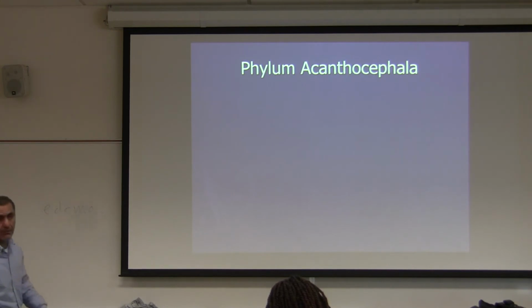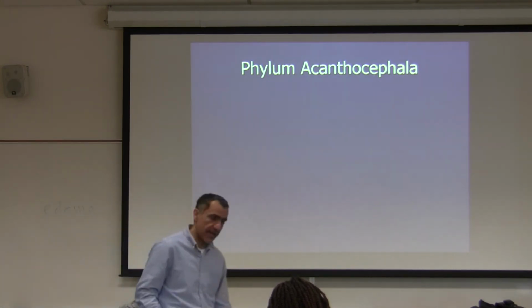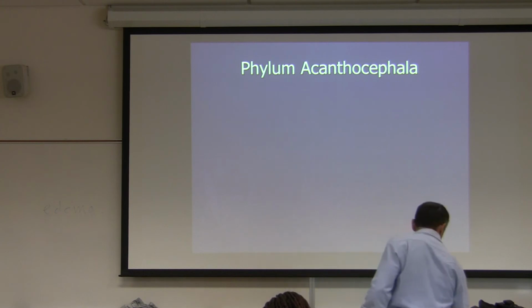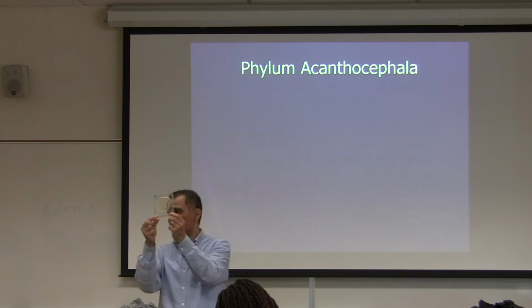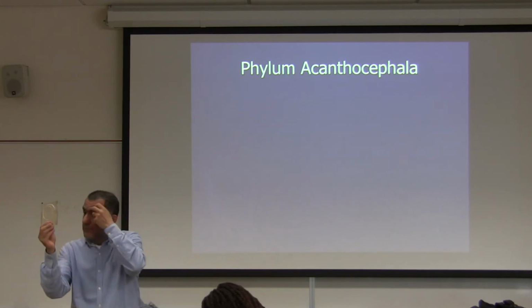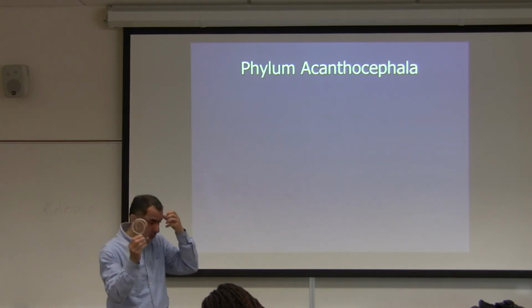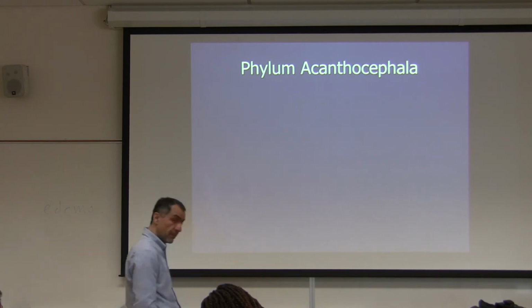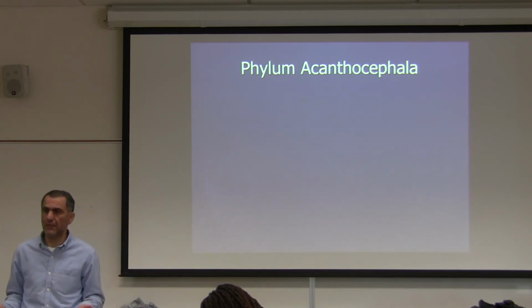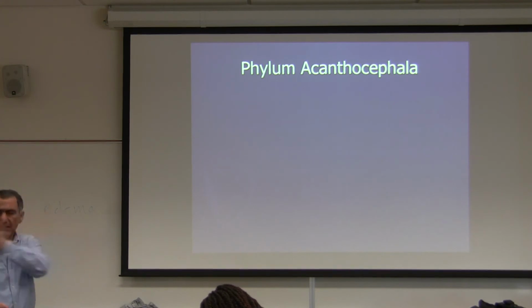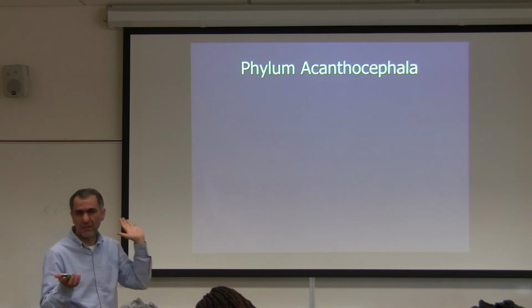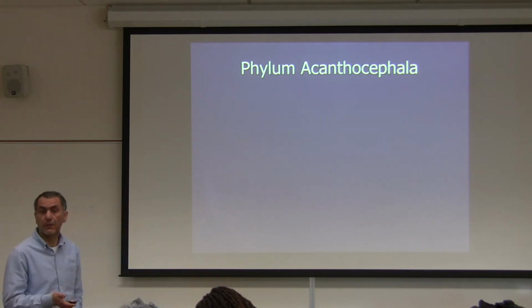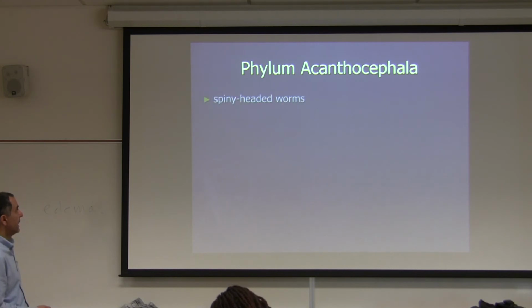Okay, the last phylum of pseudocoelomate is Acanthocephala. Acantho means spiny. Cephala means head. We have a few specimens of it in the lab. Make sure you look at them. They do not cause much harm, but they're on their own phylum. Not too many of them. I'm guessing, and you can look in the parasitology book, we have 20, 30, maximum 100 species in this phylum. Separate phylum. Spiny-headed worm is the common name for it.